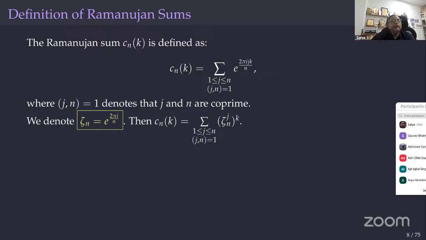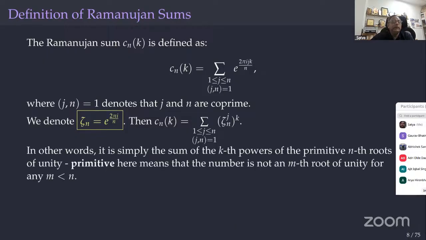If I take zeta_n equal to e^(2πi/n), recalling one more time, you take their kth powers, where gcd(j, n) is 1. When gcd(j, n) is 1, zeta_n^j becomes a primitive nth root of unity, right? I'm taking kth powers of the primitive ones and summing them. That is called a Ramanujan sum. In other words, simply the sum of the kth powers of primitive nth roots of unity.